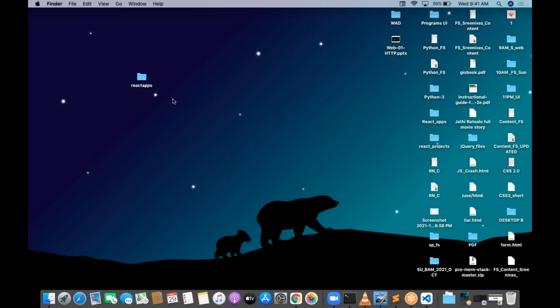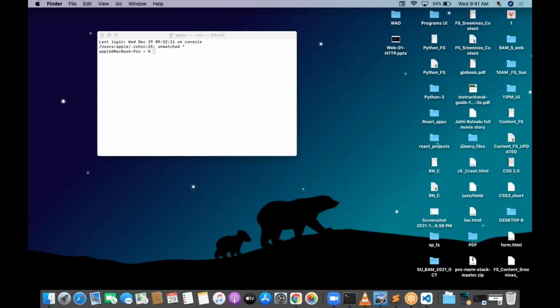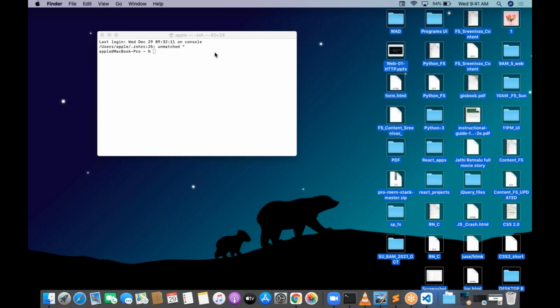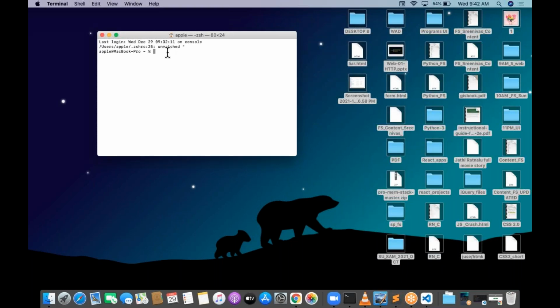Now my requirement is I need to navigate to this folder. How to navigate to this folder? Open the command line. A very important thing we need to understand is that everything is command line. So this is a command line.